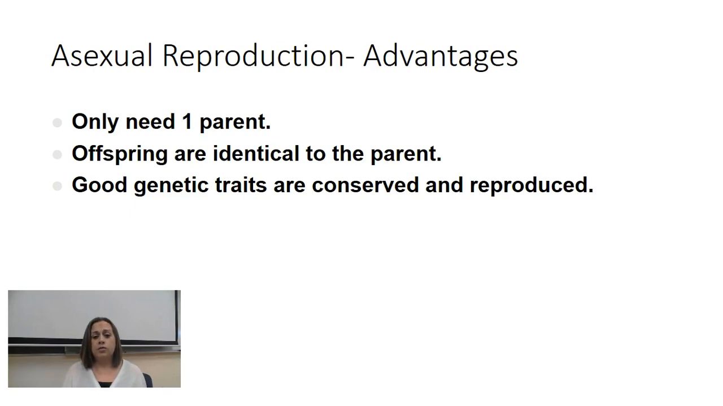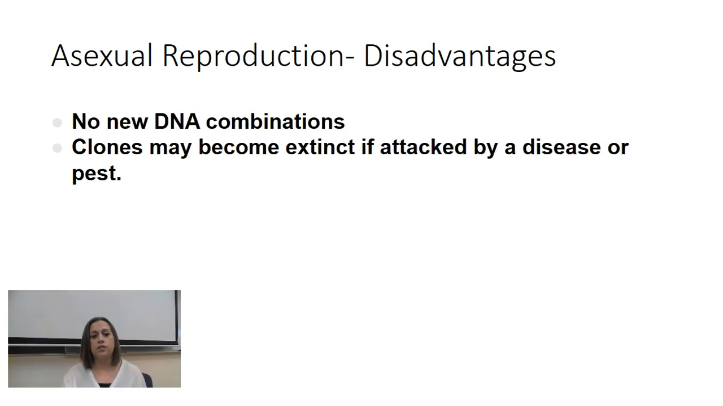Offspring are identical to the parent, and that can be an advantage for asexual reproduction if that parent is a really healthy, very good individual. Then passing on all of those genes is a good thing. And so those good genetic traits are going to be conserved and reproduced and passed on to the next generation. So you keep passing on these good traits, that's a good thing. That is definitely an advantage.